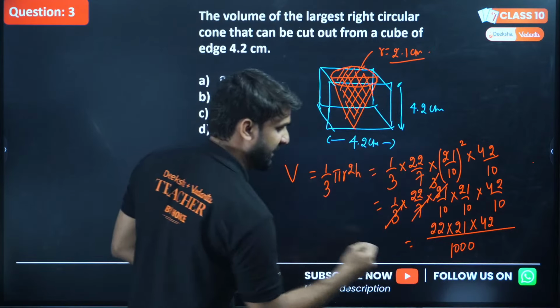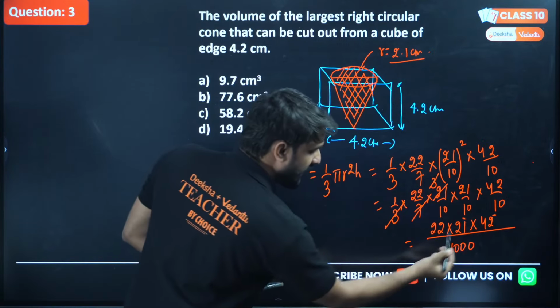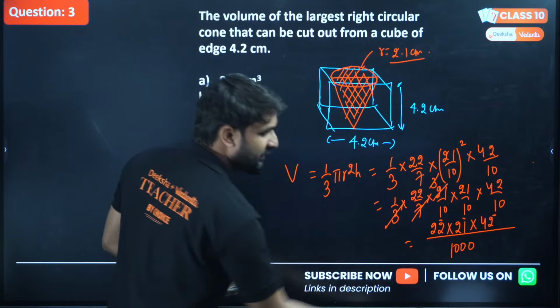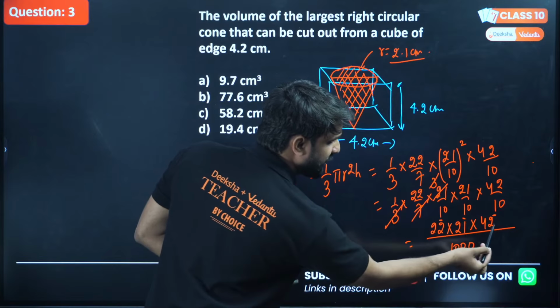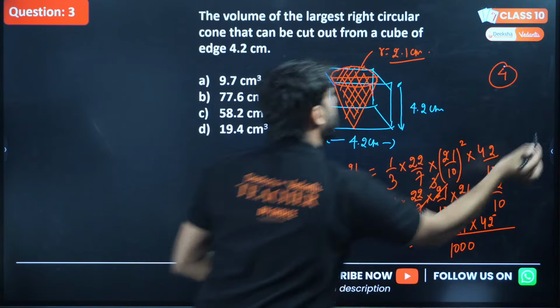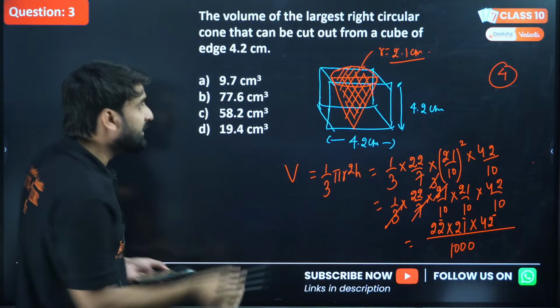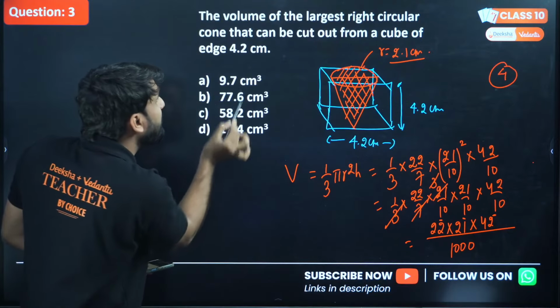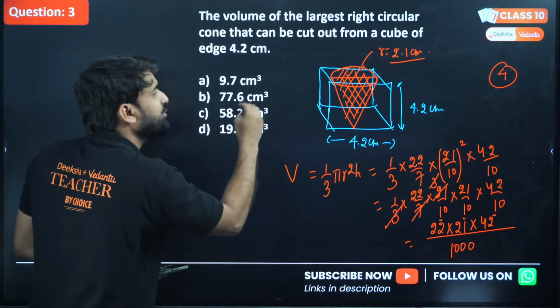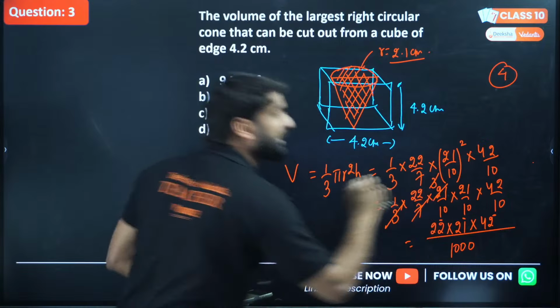What you have to check here is the ones digit. The ones digit is 2 here, and the ones digit is 2 here as well. If I multiply the ones position, 2 into 2, the ones position is 4. Look, is there any option whose ones digit is 4? Right, there is only one option. If there were one or two more options where the ones digit is 4, then only we would have to do the calculation till the end.